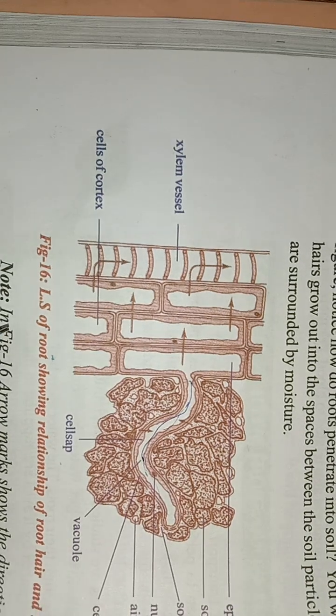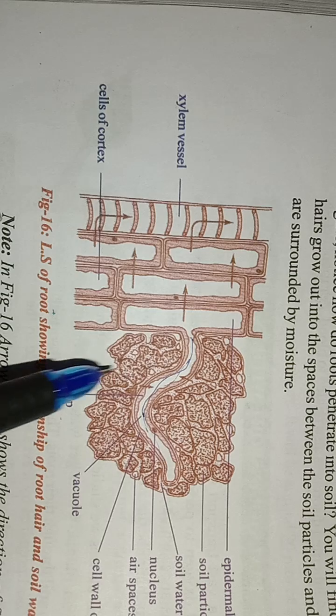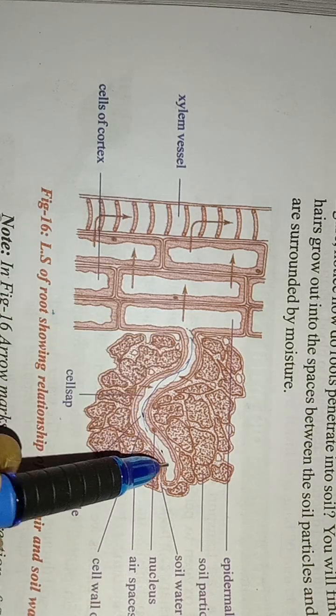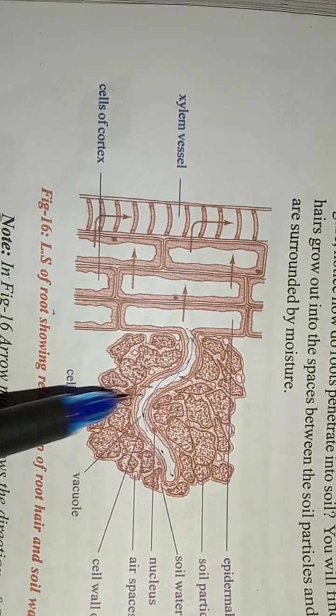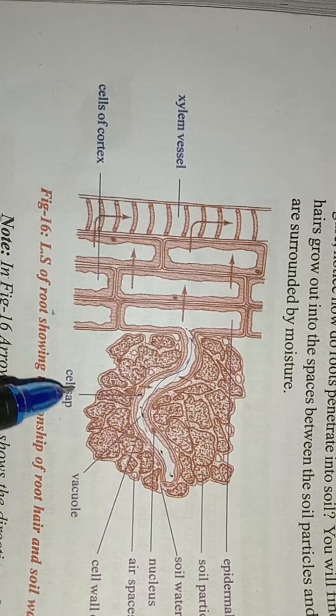Okay, right. How it works, we will see. Suppose you observe the vacuole of the root hair, and after the vacuole we have one more thing, the cell sap.